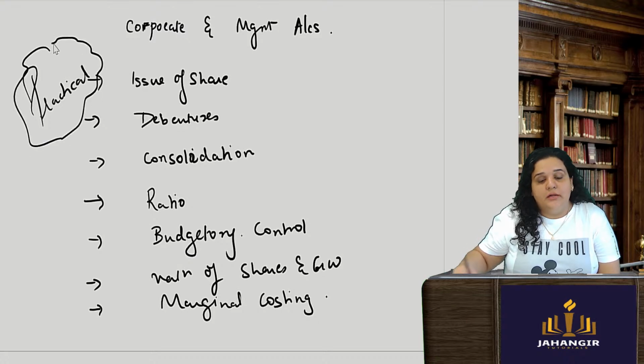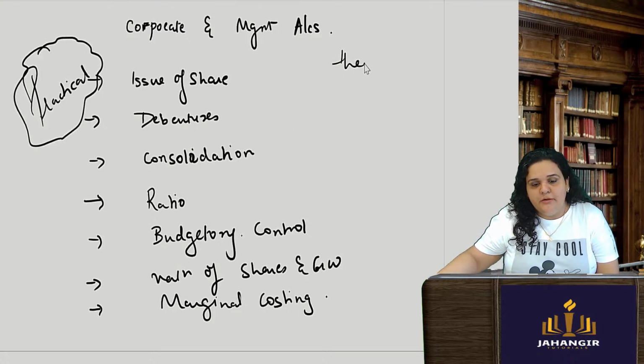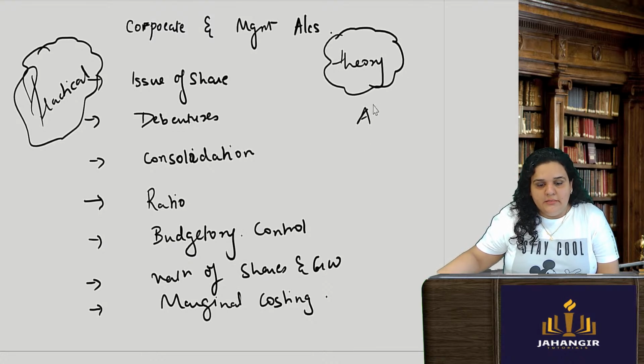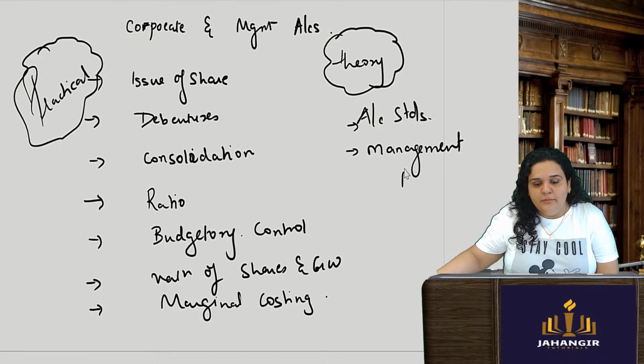But there are also other theory chapters which are important. You cannot miss them. That is, the accounting standards based chapters, then management reporting, corporate management reporting. You cannot miss all those. Then overview of cost.